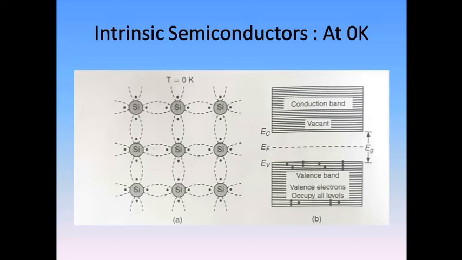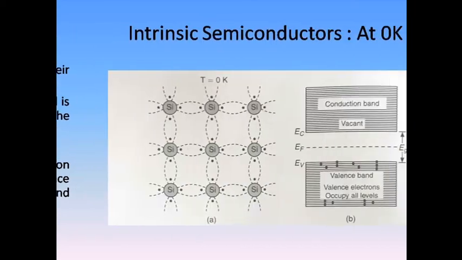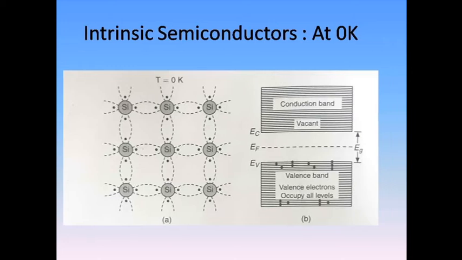EV is the energy of the valence band, EC is the energy of the conduction band, EF is the Fermi level, which we are going to discuss in the coming sessions, and EG is the band gap. Band gap is the energy difference between the valence band and the conduction band. So whenever we talk about a semiconductor, we have to mention in the diagram the conduction band, valence band, band gap, and also the Fermi level, right? So this is what we have discussed at 0 Kelvin.